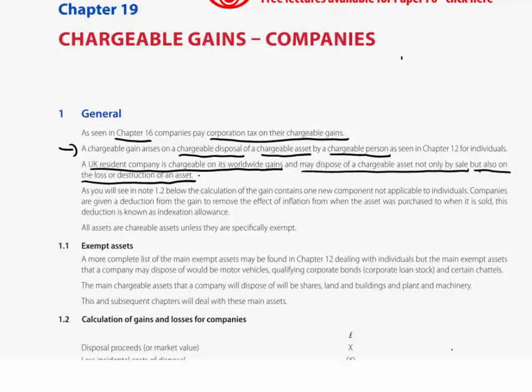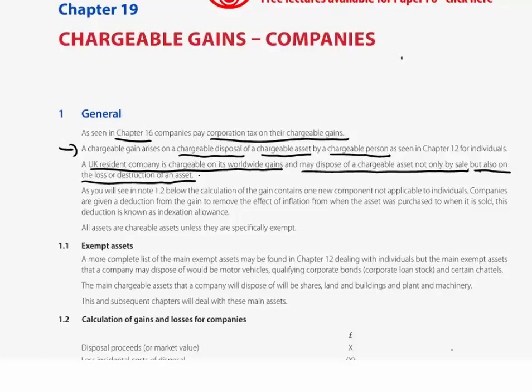So that indexation allowance, that movement in terms of inflation, gives us an extra deduction of £20,000. Effectively, rather than merely deducting a cost of 100, we can deduct an index cost of 120. However, what we must do is always show separately the deduction of cost, 100,000, and the deduction of indexation.